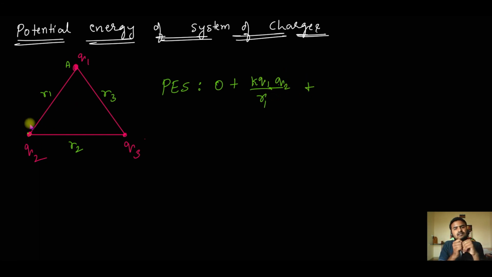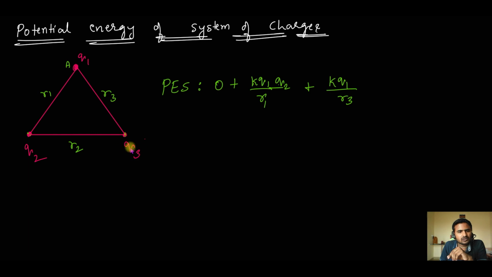Now we'll bring the third charge. When I bring it, I have to do work against the first charge and also against the second charge. The third charge is at distance R3 from the first charge, so the potential at this point due to Q1 is K Q1 by R3, which is the work done to bring a 1 unit charge.